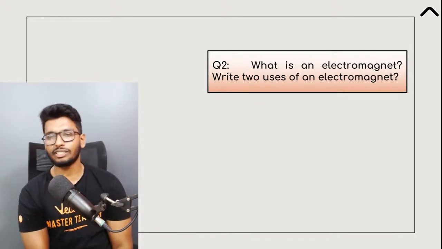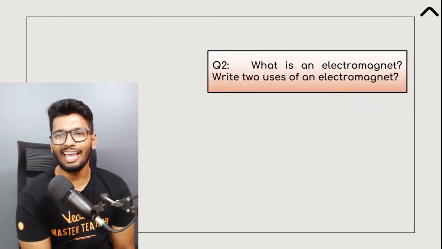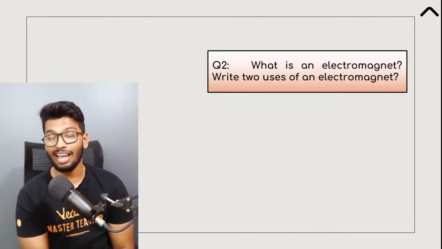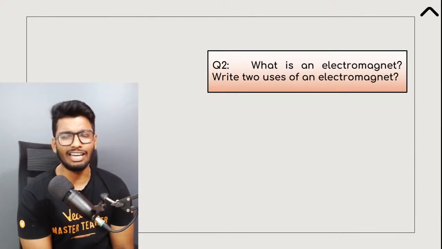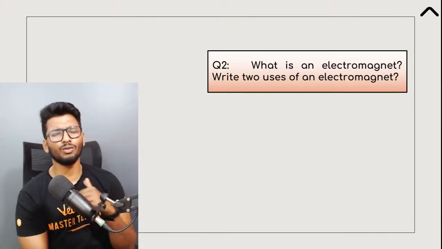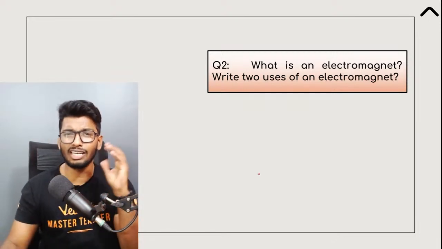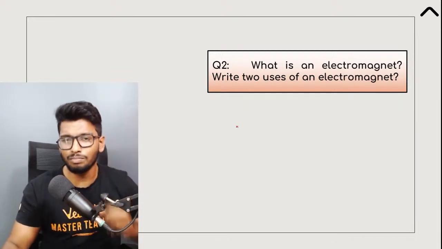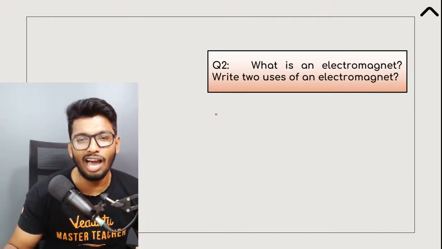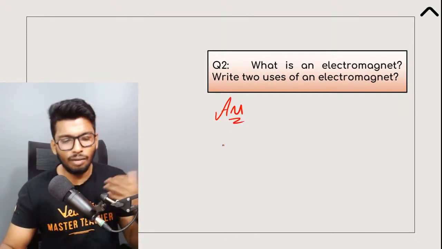All right, second question. What is an electromagnet? And write any 2 uses of an electromagnet. For the second part, you just have to look around you. You'll find tons of examples. You don't need to think about it too much. 2 examples you can give. But what is an electromagnet? How would you define an electromagnet?